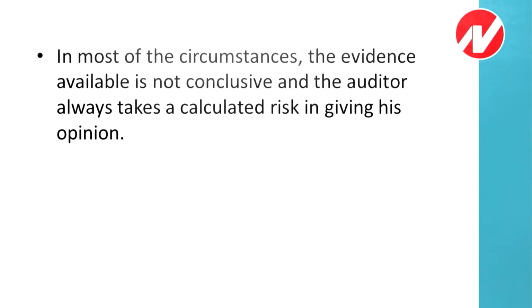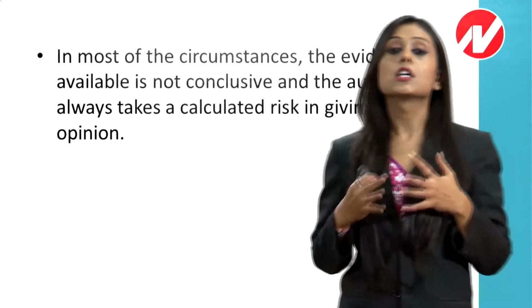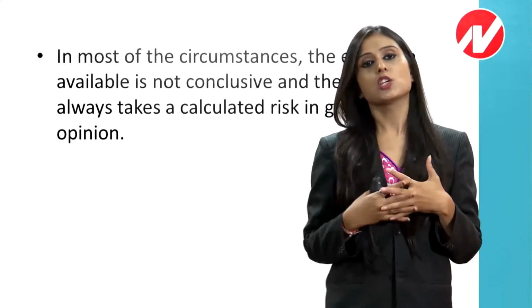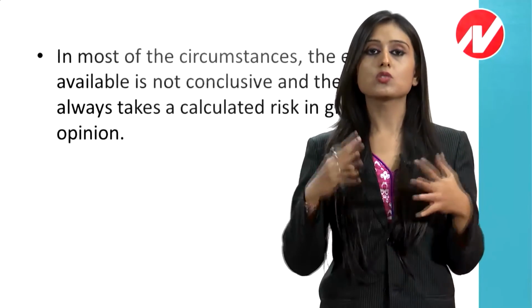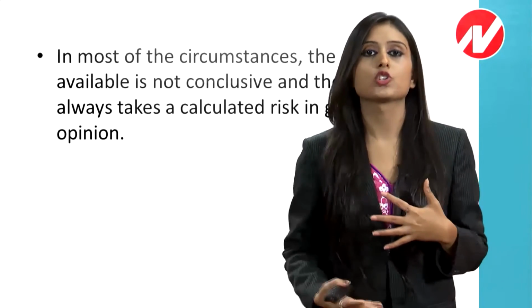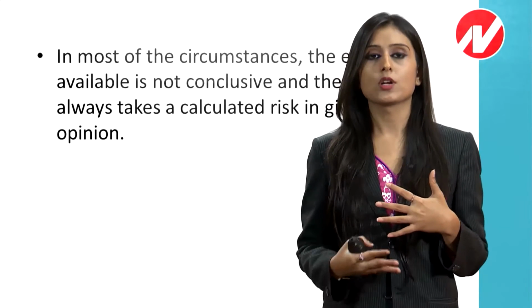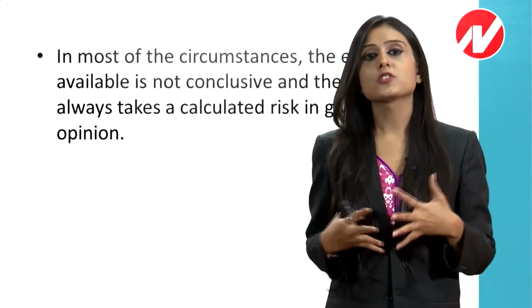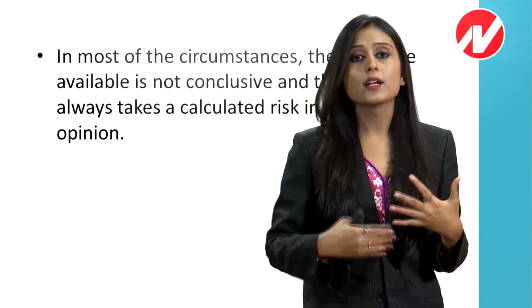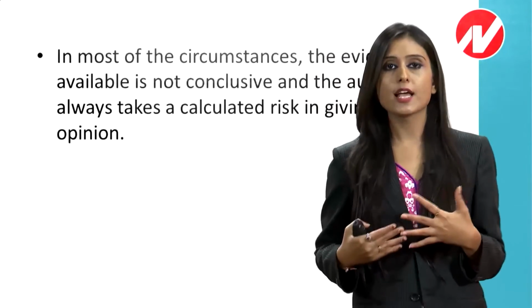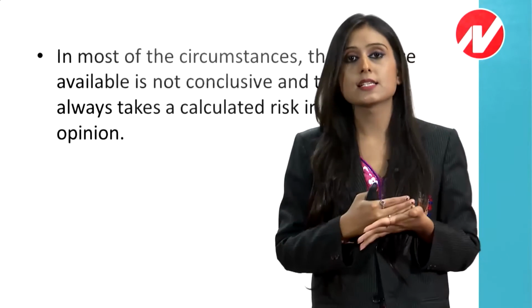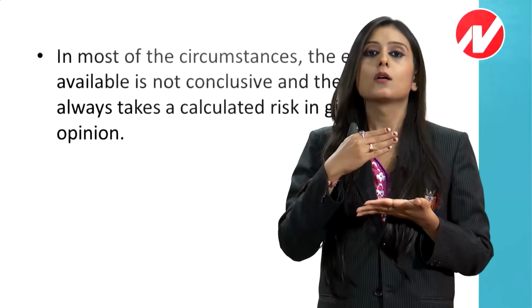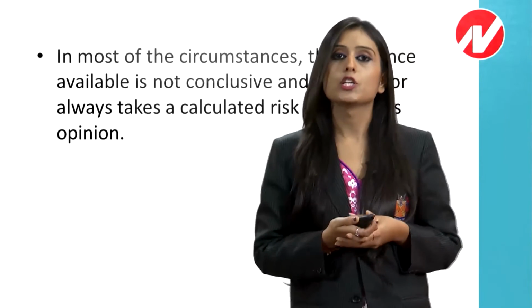Obviously, it is very much sure that we are not giving conclusive evidence, because we are not doing an investigation. We are presenting only persuasive evidence, because we are not giving absolute assurance. We are giving a reasonable assurance. So they are telling that it is not possible for the auditor to find conclusive evidence, and therefore he always takes a calculated risk in determining the sample, and then the opinion is based on the entire population.